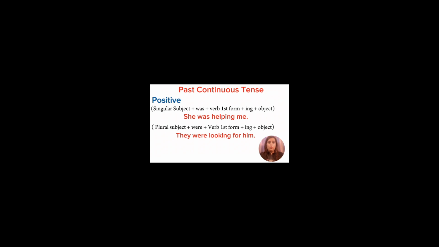past continuous tense or past progressive. The rule for positive sentences will be: singular subject plus was plus verb first form plus ing plus object. The other rule will be: plural subject plus were plus verb first form plus ing plus object. Let us see the examples. She was helping me. Next, they were looking for him.